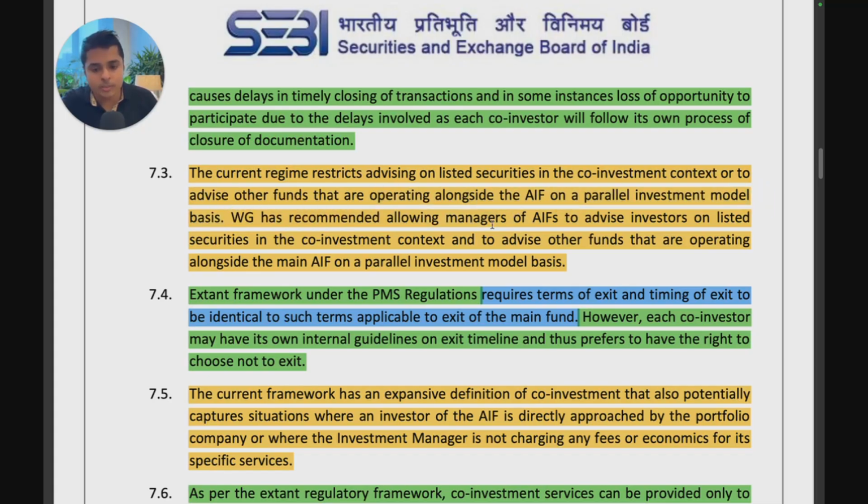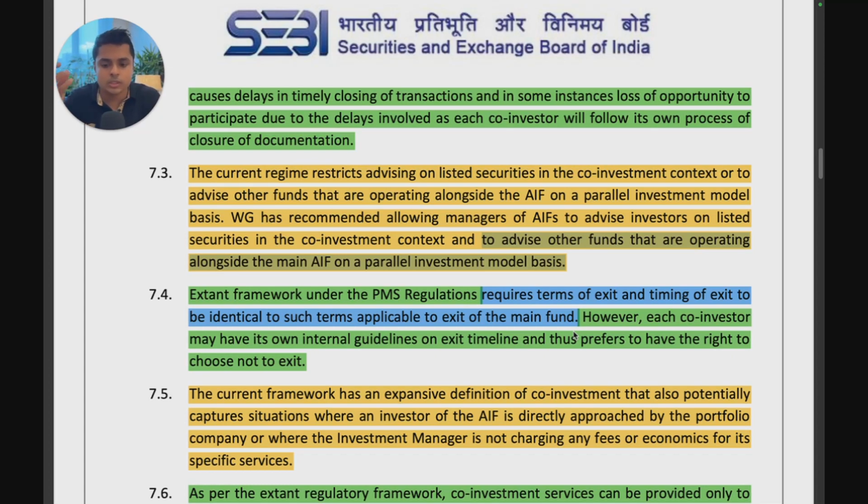So the working group has recommended allowing managers of AIFs to advise investors on listed securities in the co-investment context. So first, permit investment advisory in listed securities. That is the ask. And second, they also want to permit advising other funds that are operating alongside the main AIF on a parallel investment model basis. So the manager should be allowed to advise other funds that are investing parallelly with them. And I think this is to allow them without them becoming an investor in the AIF. Currently, let's say you are a fund that wants to parallelly invest with an AIF. How can you do this?